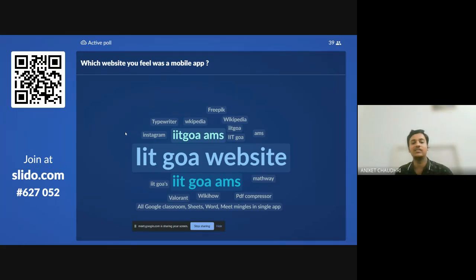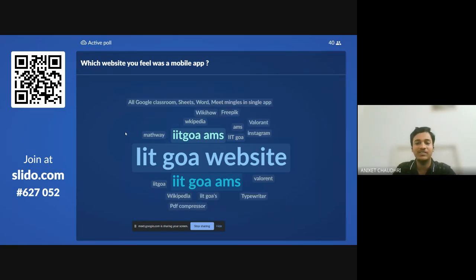Okay. So most of you want the IIT Goa website to be developed into an app. So I will share some interesting news regarding that towards the end of this session. So thank you for joining this Slido session.